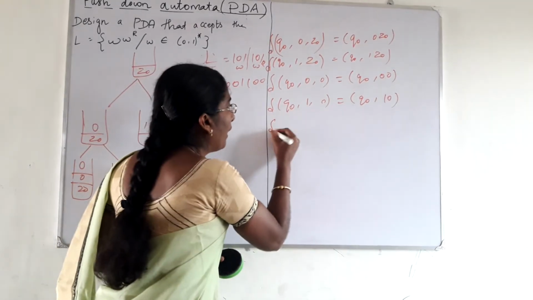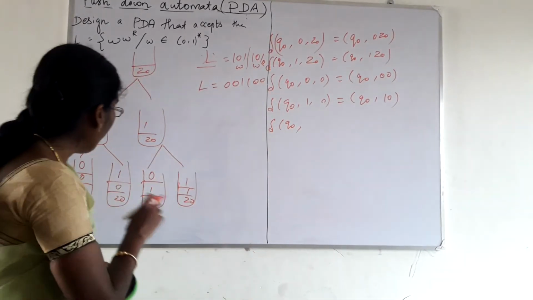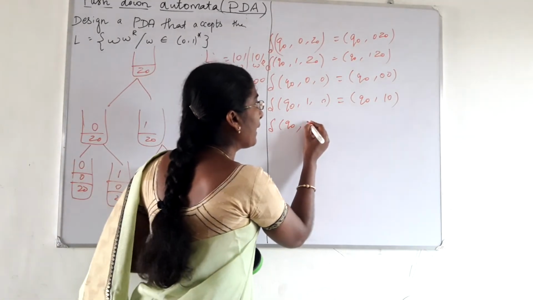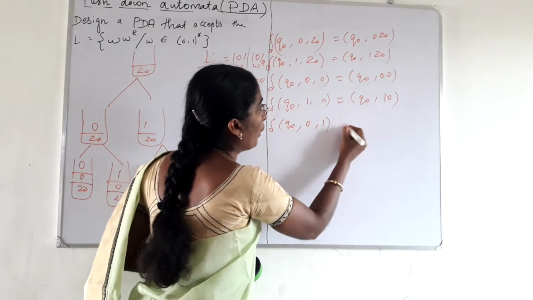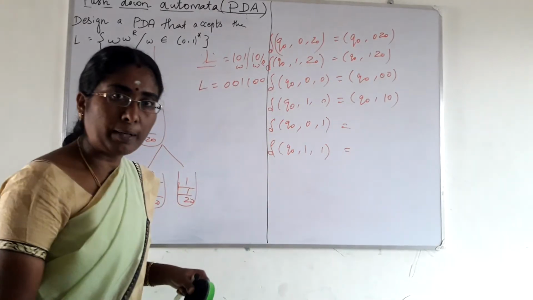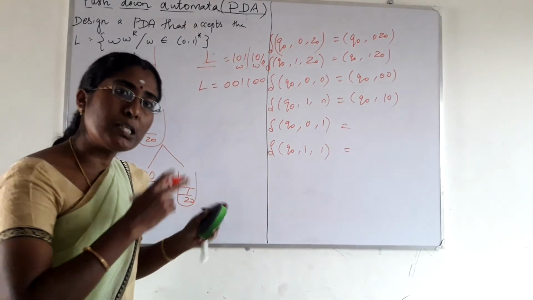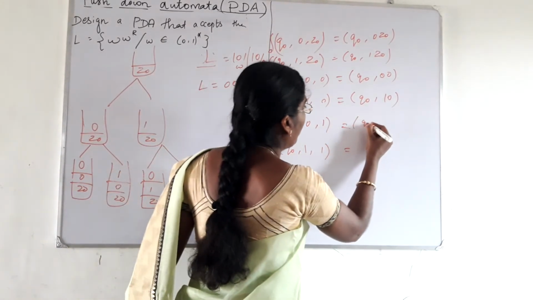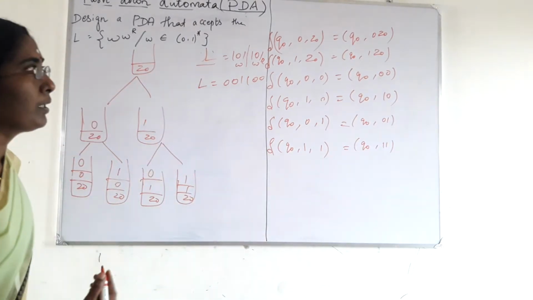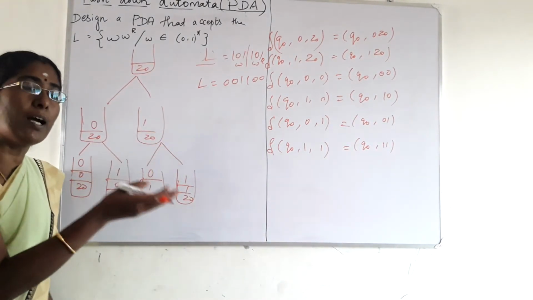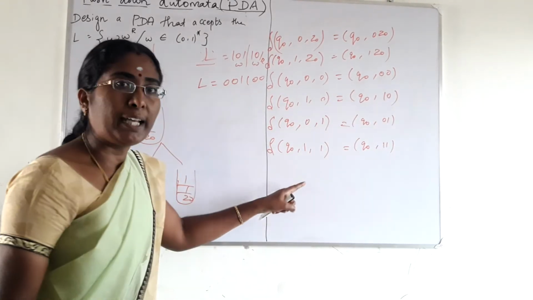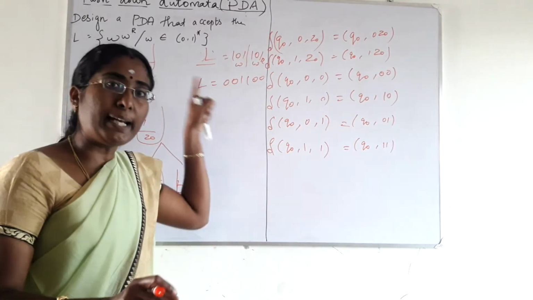Next, delta of Q0, comma with top of the stack as 1 and reading the symbol 0, or with top of the stack as 1 and reading the symbol 1. For this condition also we are pushing the symbol onto the stack. So it is equal to Q0, comma 0, 1 and Q0, comma 1, 1. These are the set of transitions for reading and pushing the symbols onto the stack. This set of transitions is enough for reading the first half of the symbols in our example.